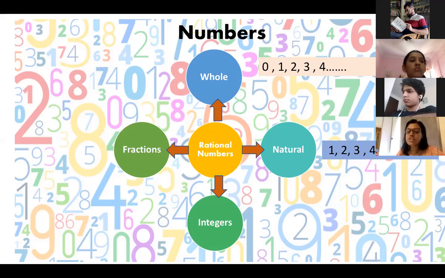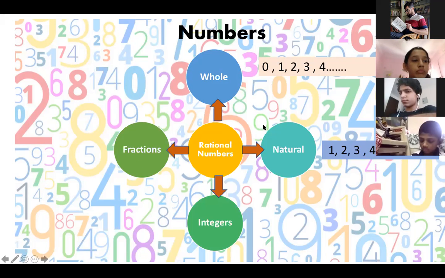So rational numbers can be written in the form of p by q, you know, the fraction, something by something, numerator by denominator, and the denominator should not be 0. That is the definition of a rational number. Understood this? Now, the rational numbers can be expressed in various forms. A rational number can be a whole number also.